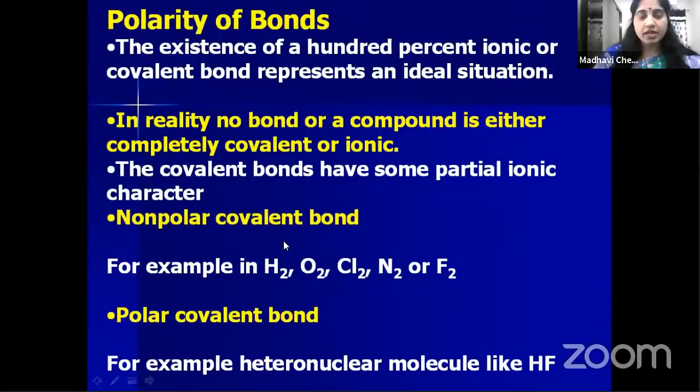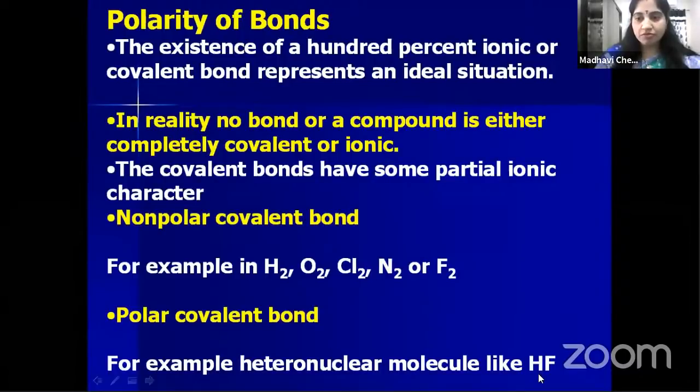In the case of non-polar covalent bonds, we can see homonuclear molecules like hydrogen, oxygen, chlorine, nitrogen, bromine, iodine. In all these cases, the molecules are formed by the same atoms, is it not? In hydrogen, both atoms are hydrogen only. In oxygen, both atoms are oxygen only. Such molecules are called non-polar covalent compounds or homonuclear molecules. Now coming to the polar covalent bond, we'll concentrate more on it.